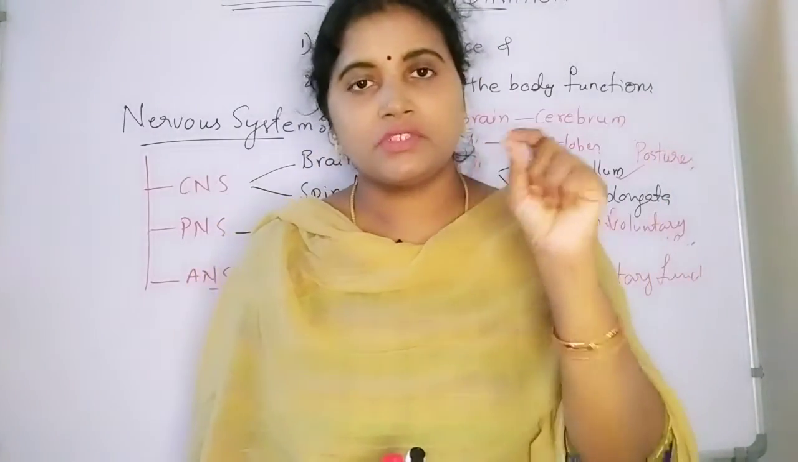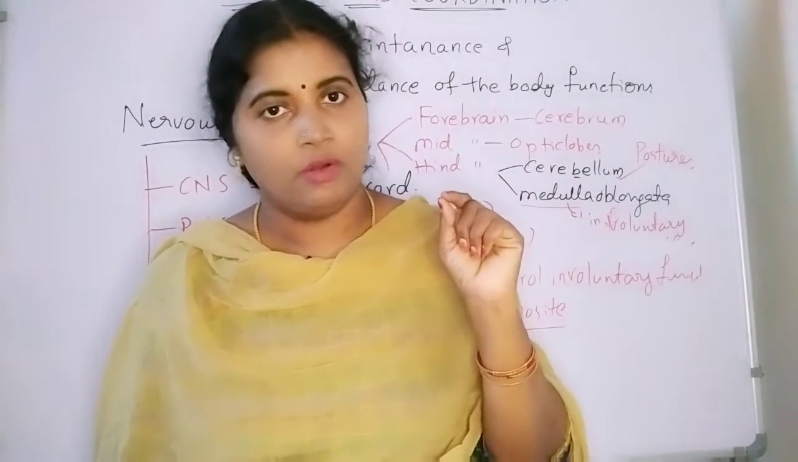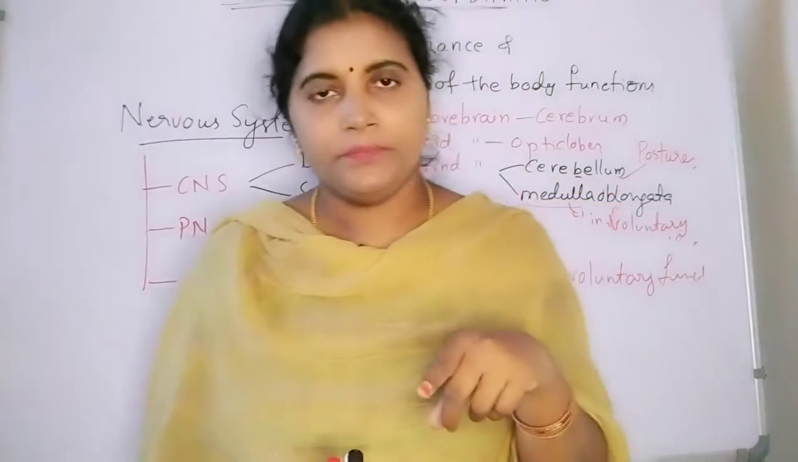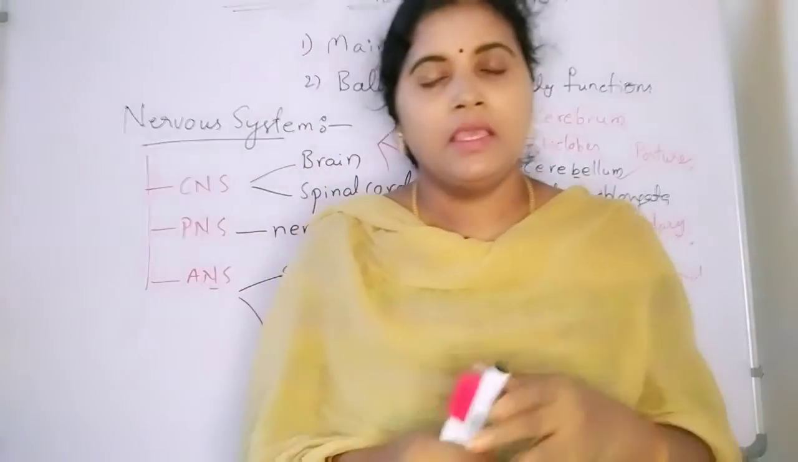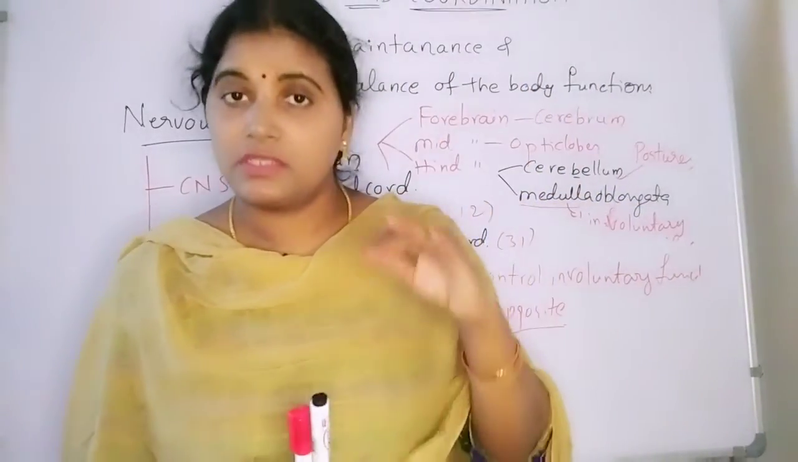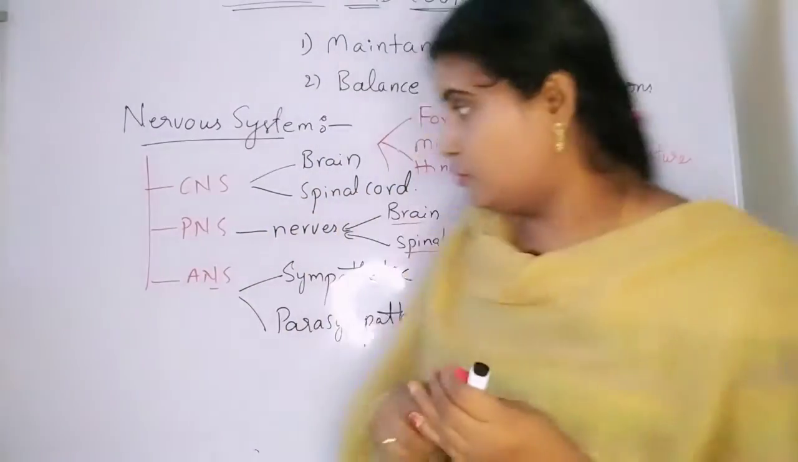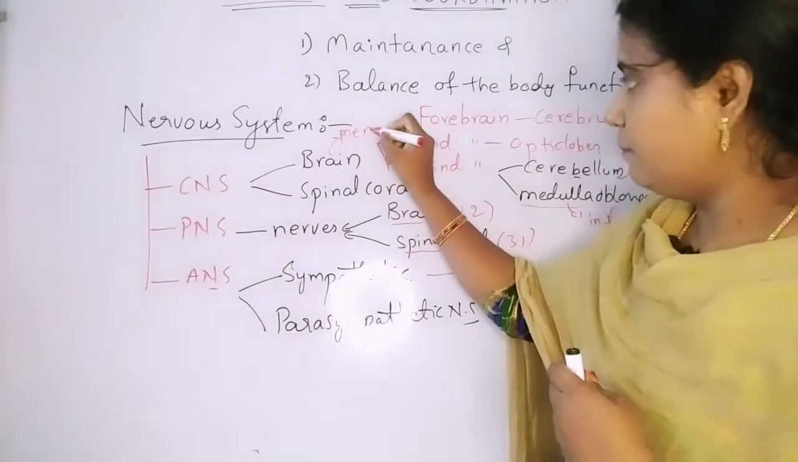The hard structure which covers the brain is nothing but the cranium. Cranium is commonly known as skull. Just below the cranium, it contains three membranes. Those membranes which cover the brain are known as meninges. Note down that word also, meninges. So brain is covered by the meninges.